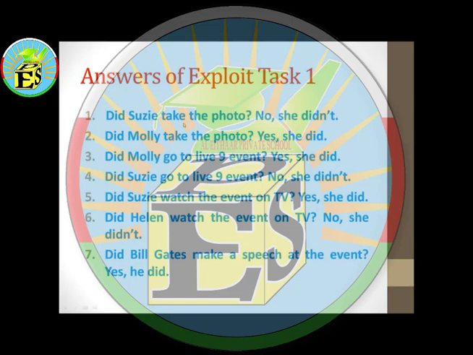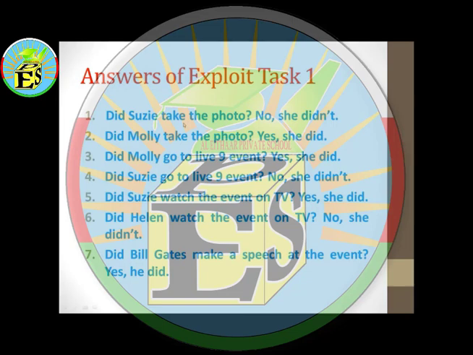I want you to focus and notice that the verb, which is watched, is a regular verb, it ends with ed. So when we want to write the negative form, we change this verb to the base form, which is watch, without any changes. So didn't plus the base form. It's going to be the same thing for the rest of the sentences.